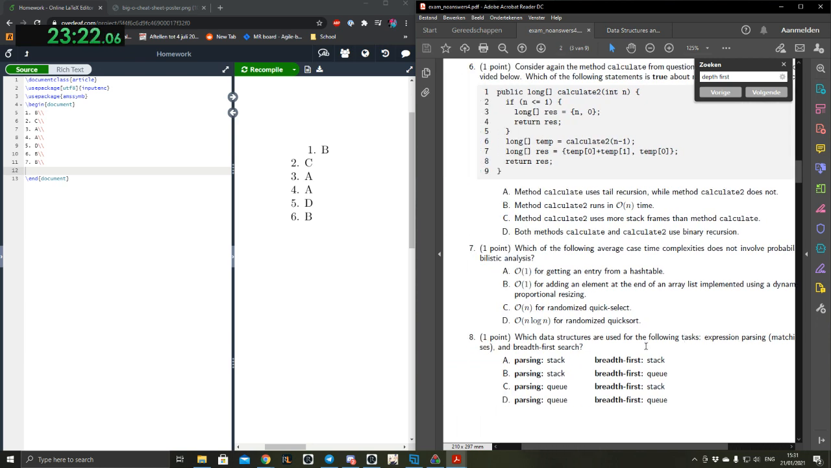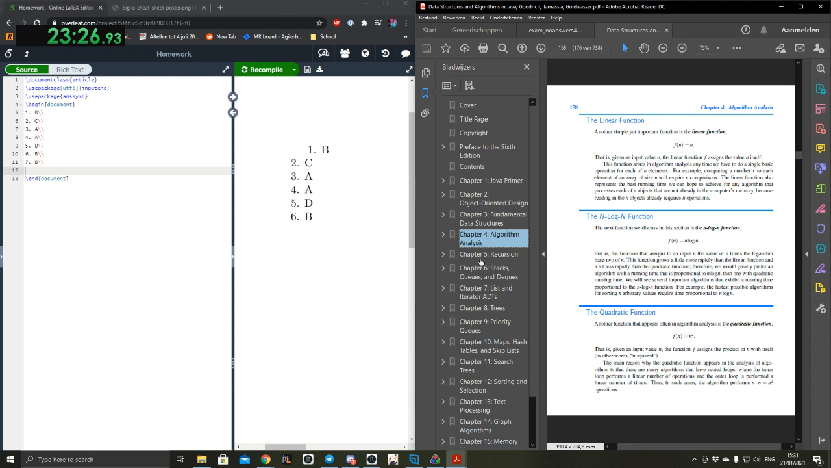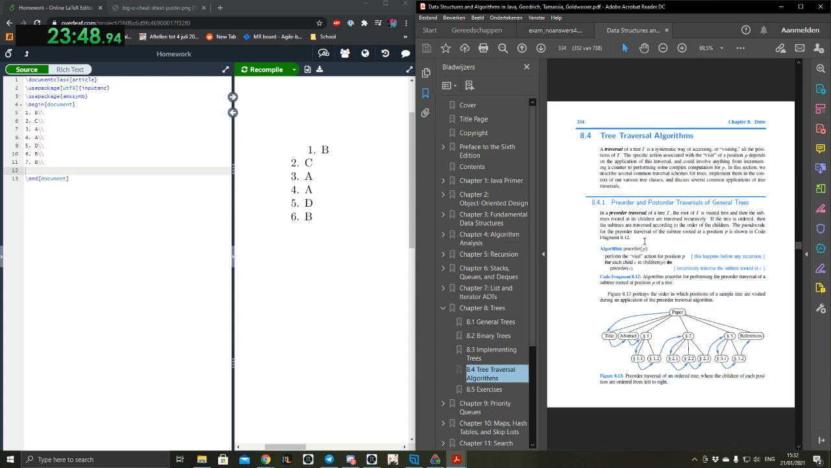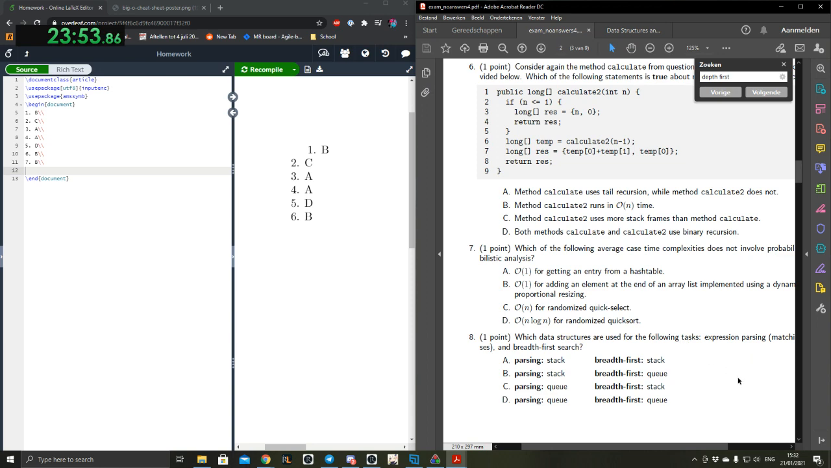Okay, which data structures are used for the following task? Expression parsing and breadth first search. So we can look at breadth first search. There was this thing where for expression it's a stack. Traversal was somewhere in the later chapters. I think it's in trees. Tree traversal algorithms, probably. Okay, what was the question again? Which data structures are used for breadth first search?